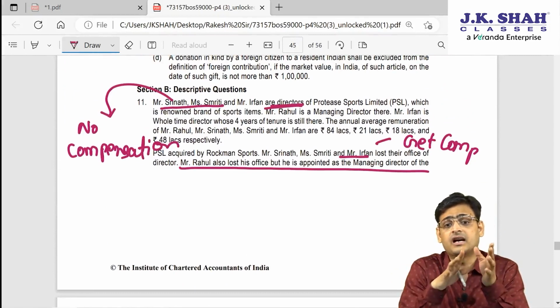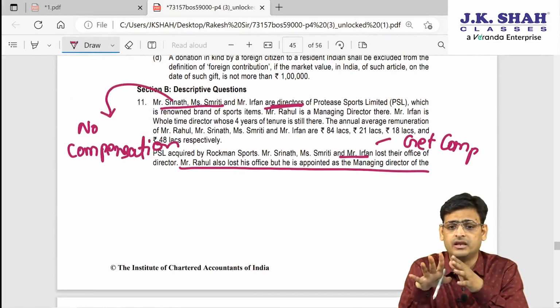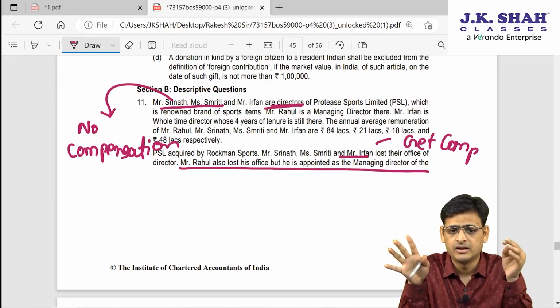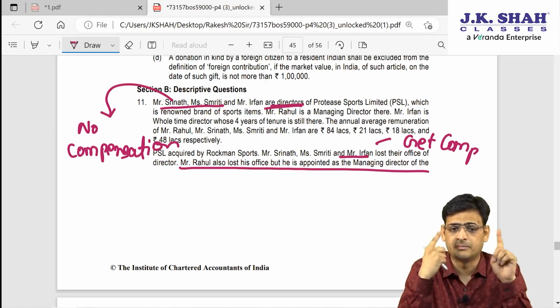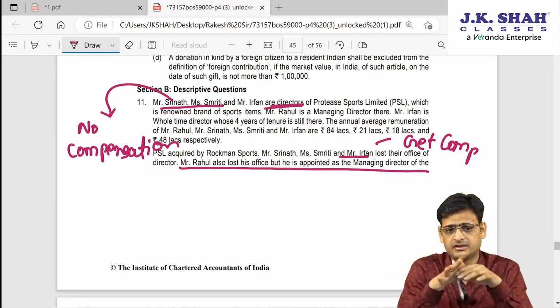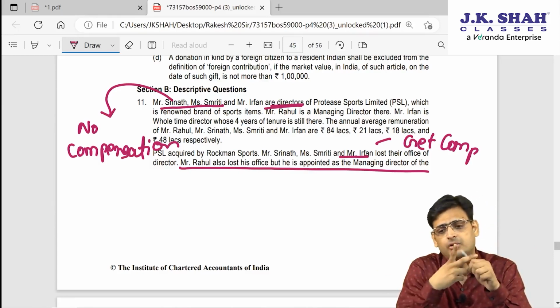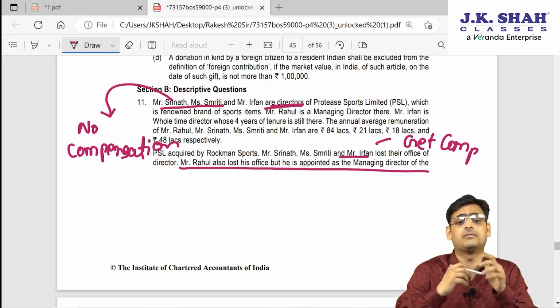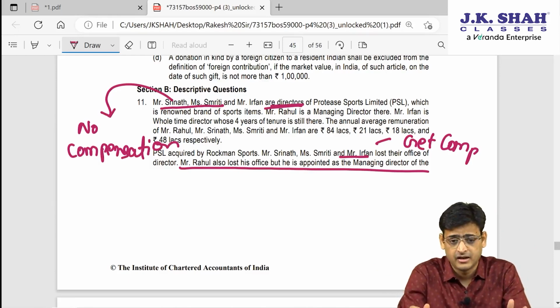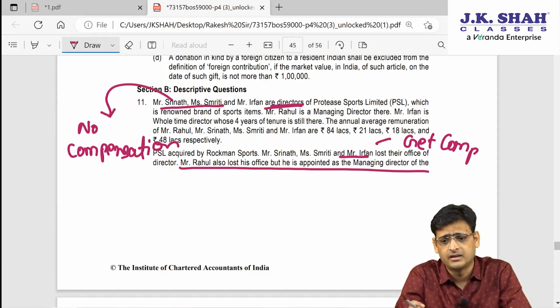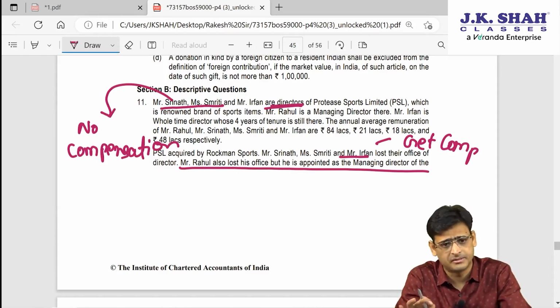Why? Because they are the director of the company. Are you understanding? So Srinath, being a director of the company, will not get the compensation. Who will? Only the MD and whole-time director can get the compensation. Srinath and Smriti are ordinary directors, and being ordinary directors, they are not going to get any compensation.